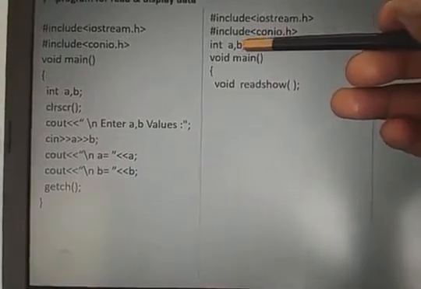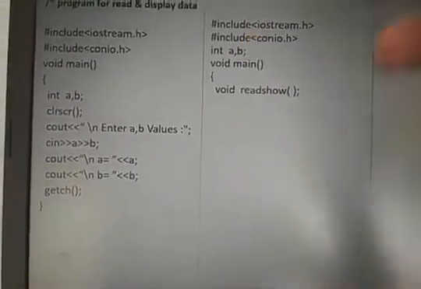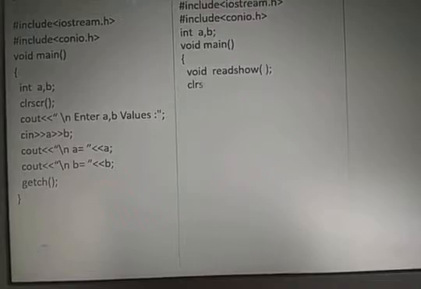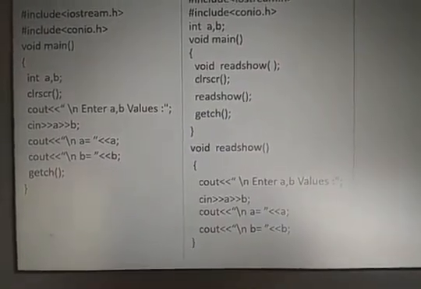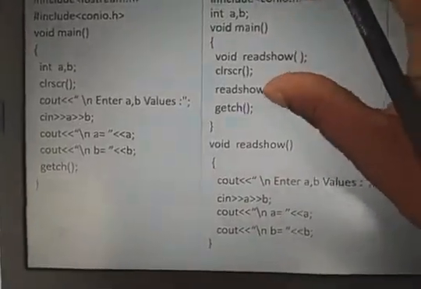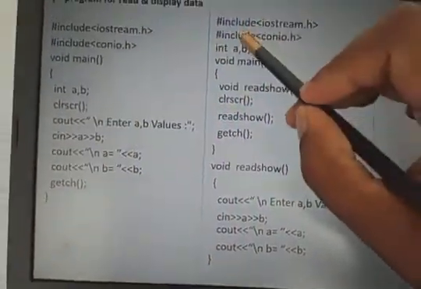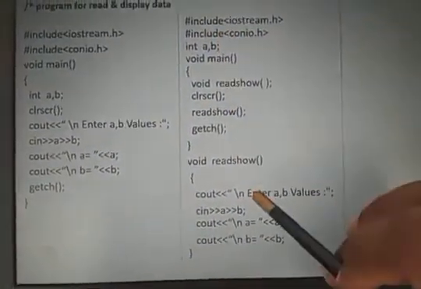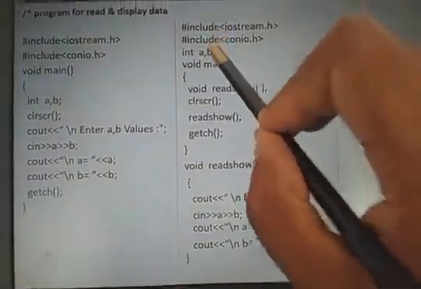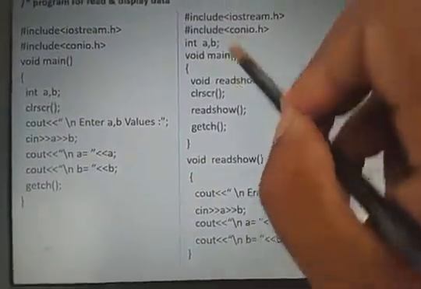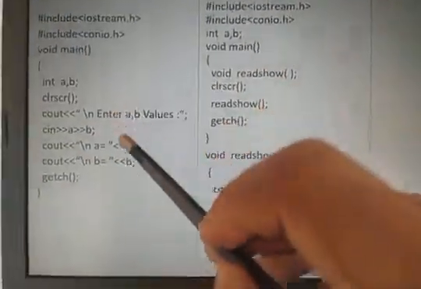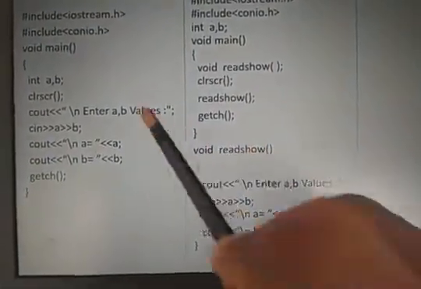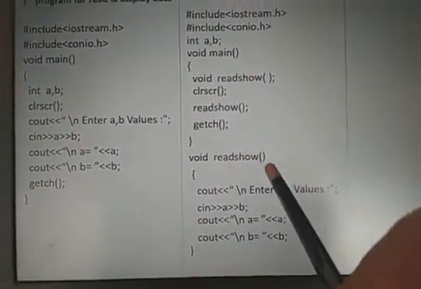I want to use a and b in the entire program, so they are defined outside. We can declare a and b here, or you can declare them here also, no problem. Both are the same. If you declare here, we can use a and b here also. Now these four lines I am writing separately, giving them the name readshow.